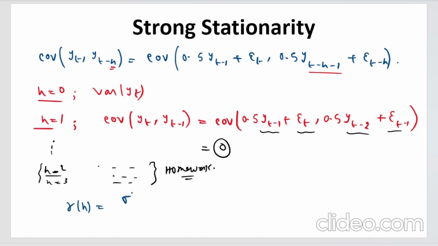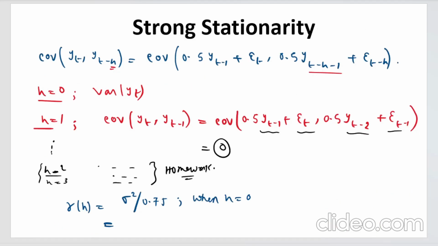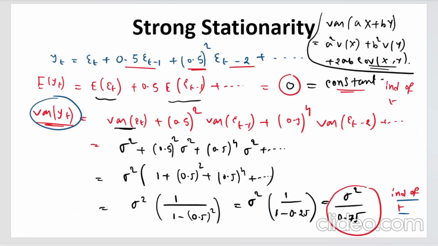Autocovariance is sigma square by 0.75 when h equals 0, that we found here, right? When h equals 0, this is simply the variance of yt, which is independent of t, and it is 0 when h is not equal to 0. So for every lag other than 0, the autocovariance will come out to be 0. So what you can say from here is that autocovariance is also independent of t, right? I hope this is clear.